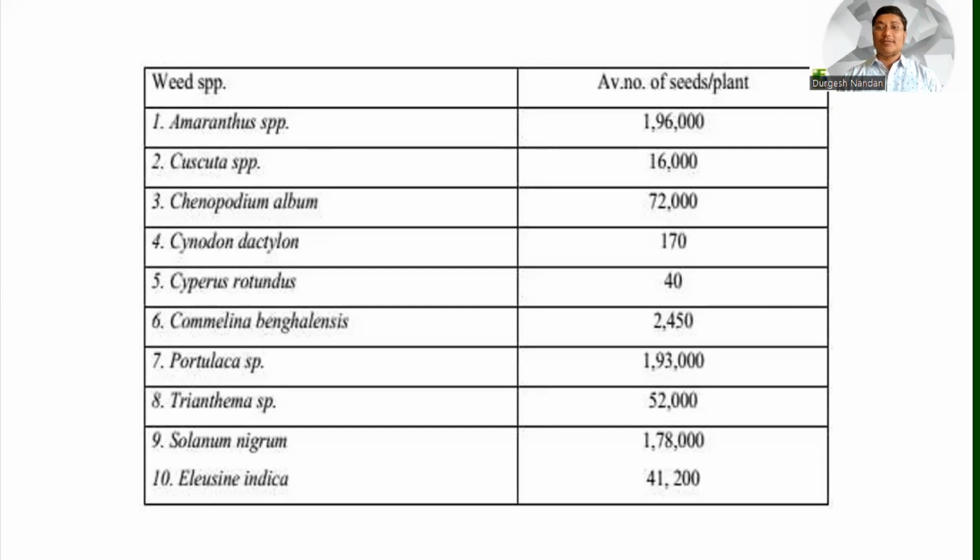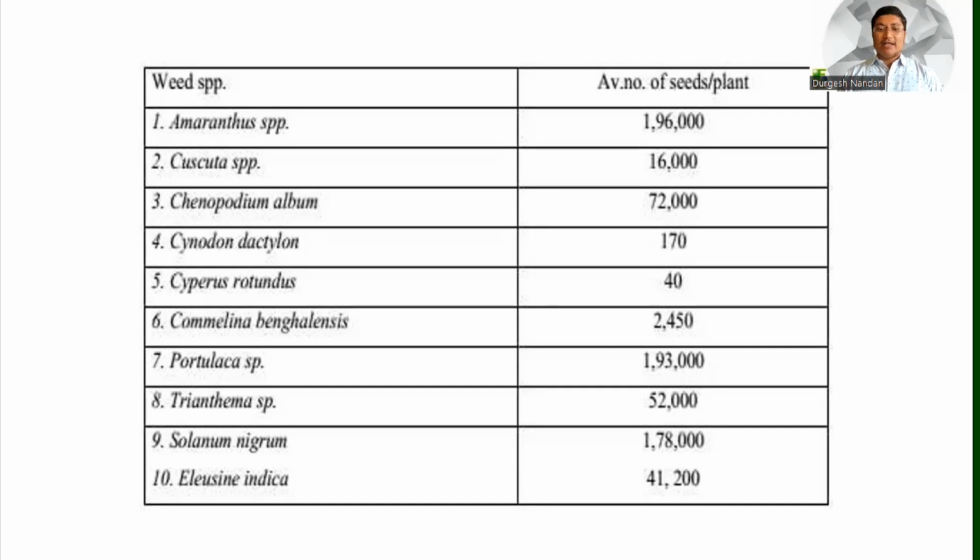Suppose any one plant remains in the field and produces all those seeds, which may be more than 1,96,000, because this is only the average number. How many plants will then appear in your field next year and next season? That is too risky for our crops. That's why the Amaranthus species, with its average production of 1,96,000 seeds, is so dangerous.